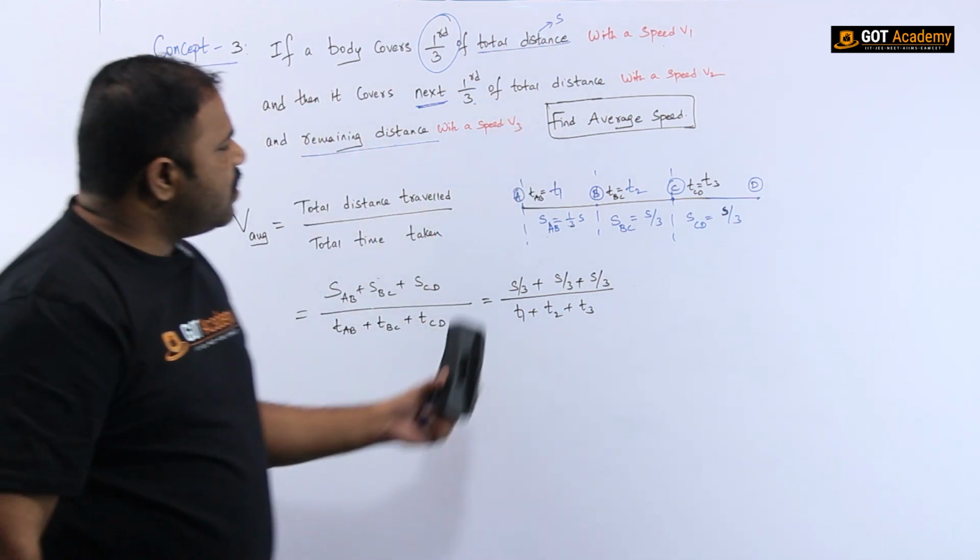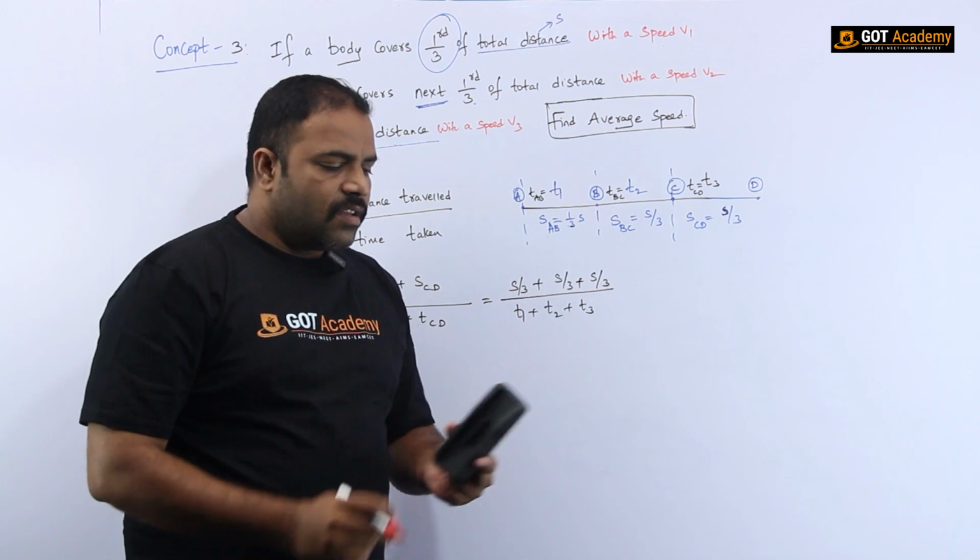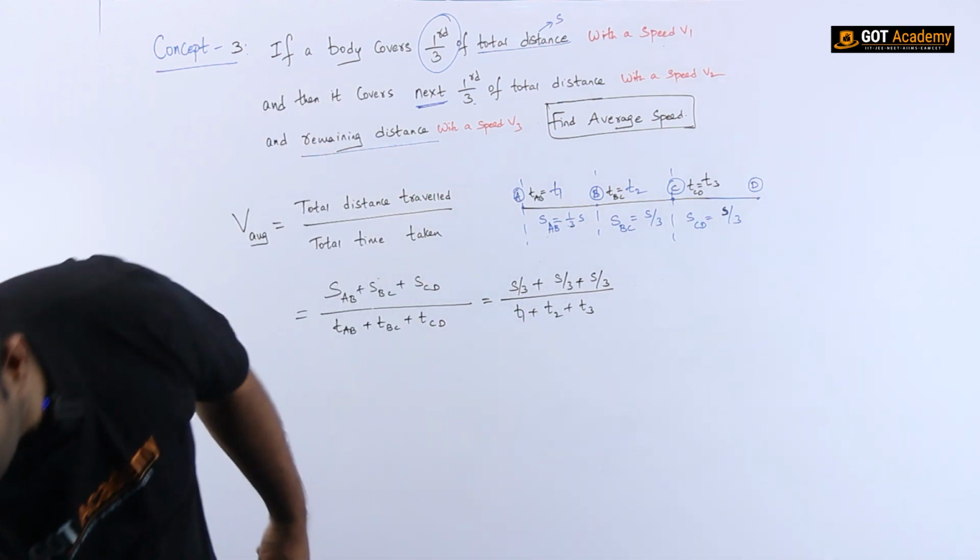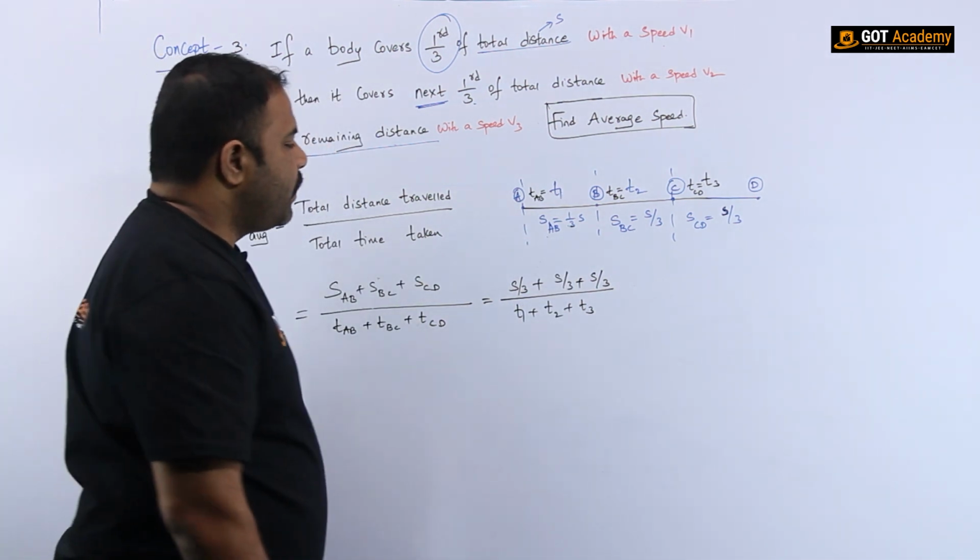So now I am changing the question a little bit like this. What will be the answer, my dear?